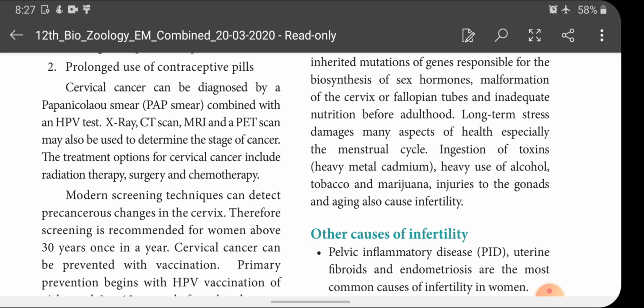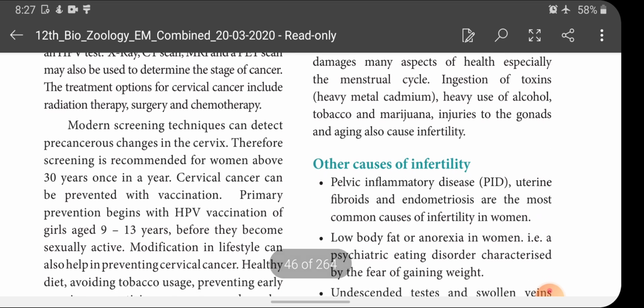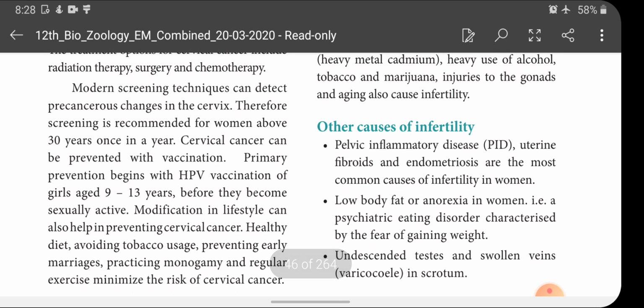The treatment options for cervical cancer include radiation therapy, surgery and chemotherapy. Then modern screening techniques can detect the precancerous changes in the cervix. Therefore, screening is recommended for women above 30 years once in a year. Cervical cancer can be prevented with vaccination. Primary prevention begins with HPV vaccination of girls aged 9 to 13 years.